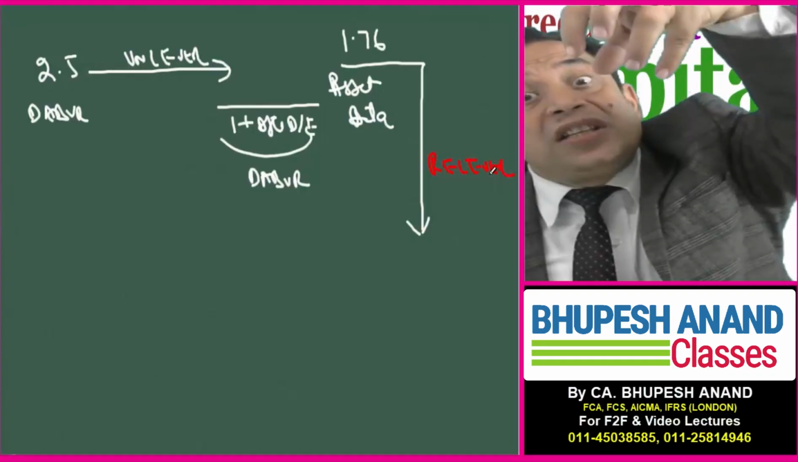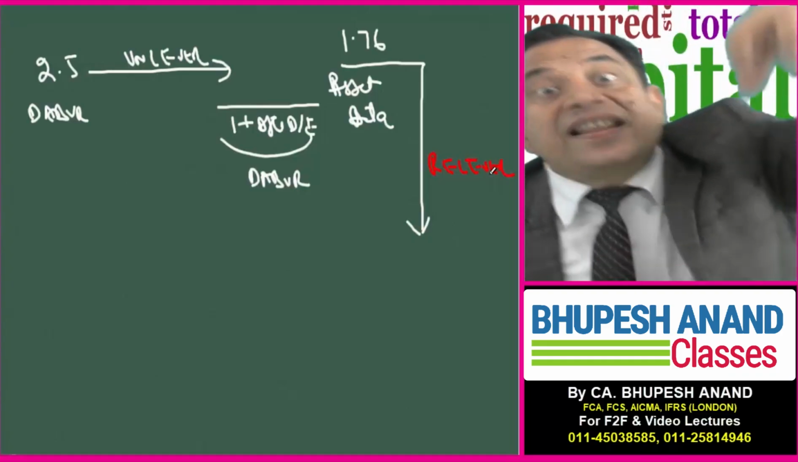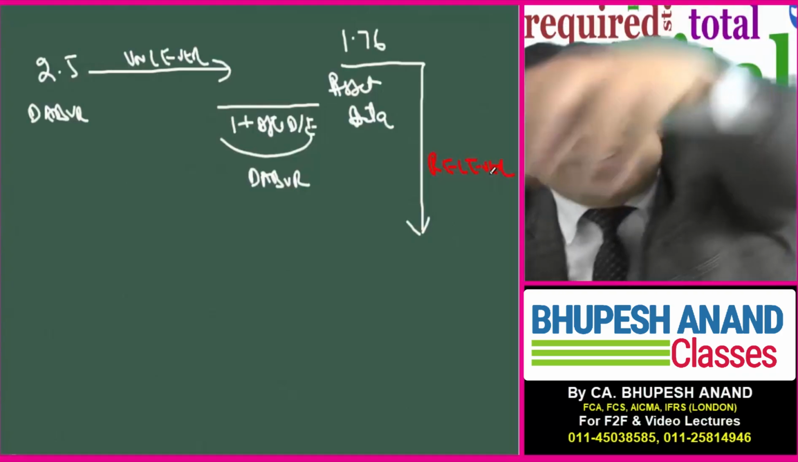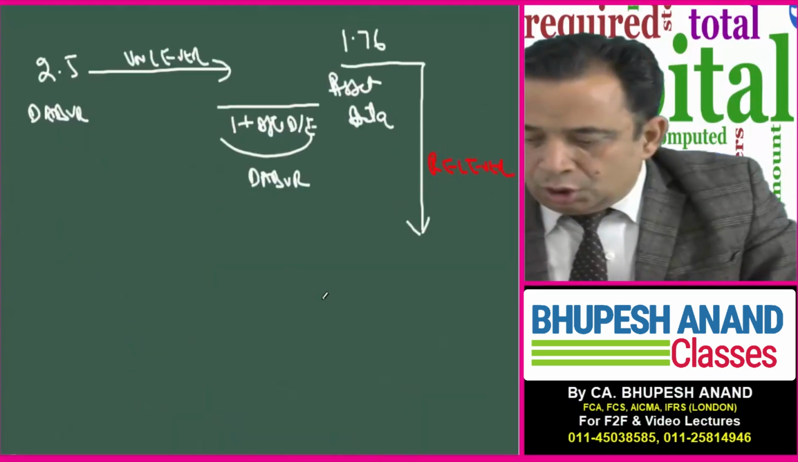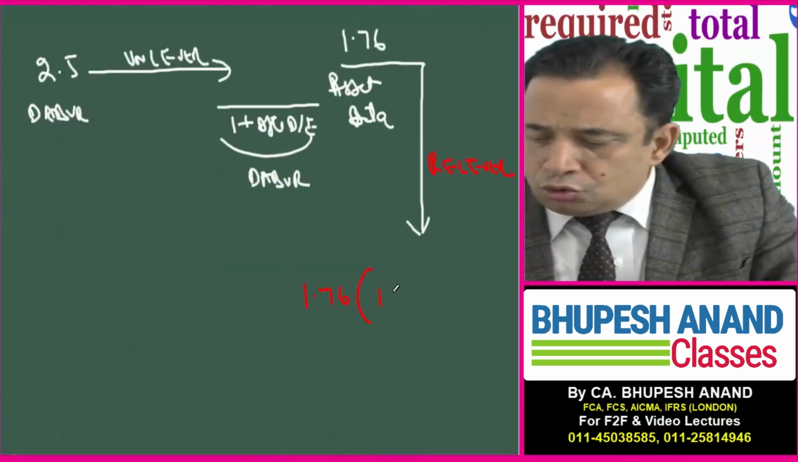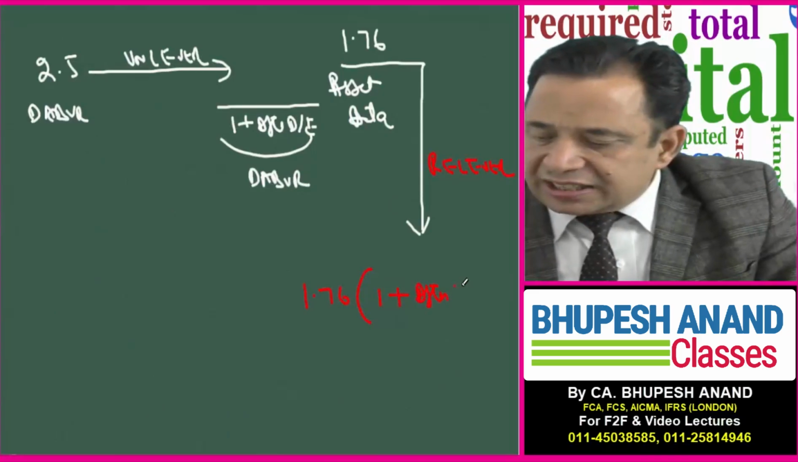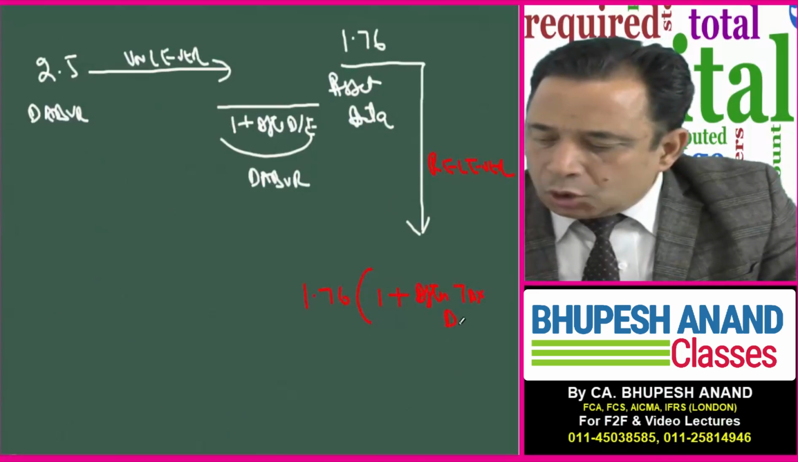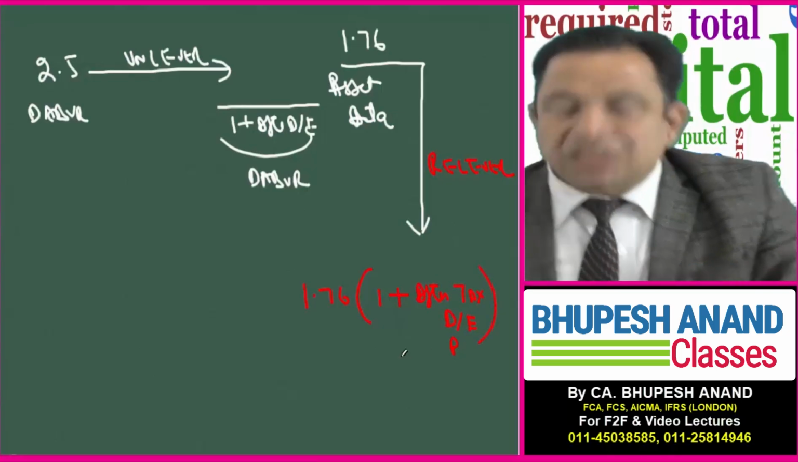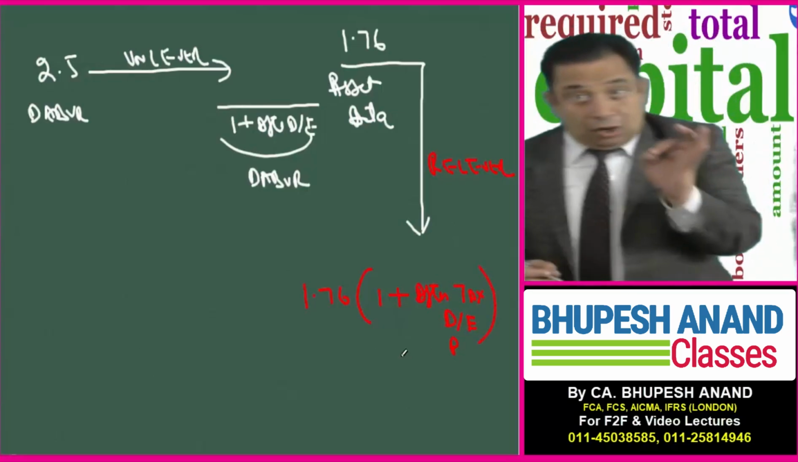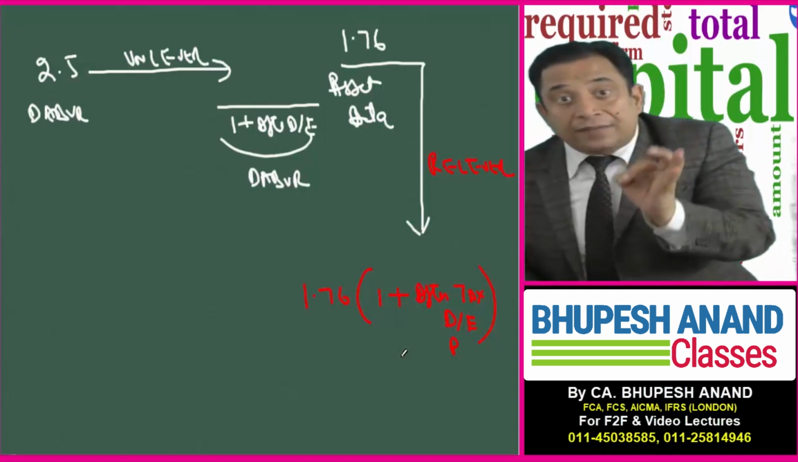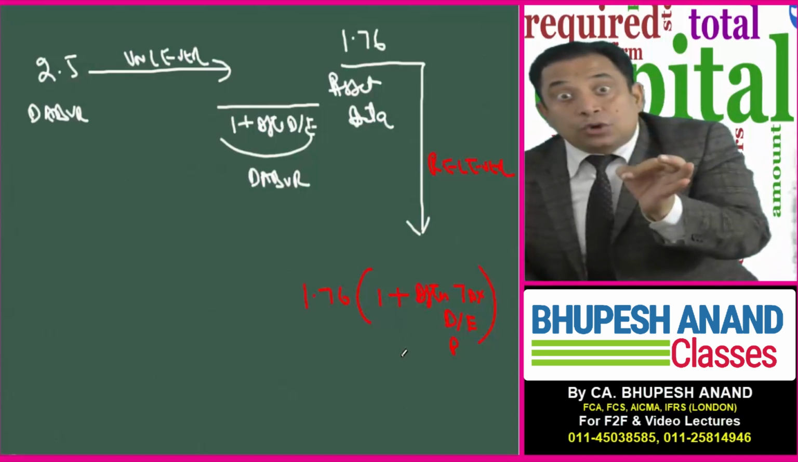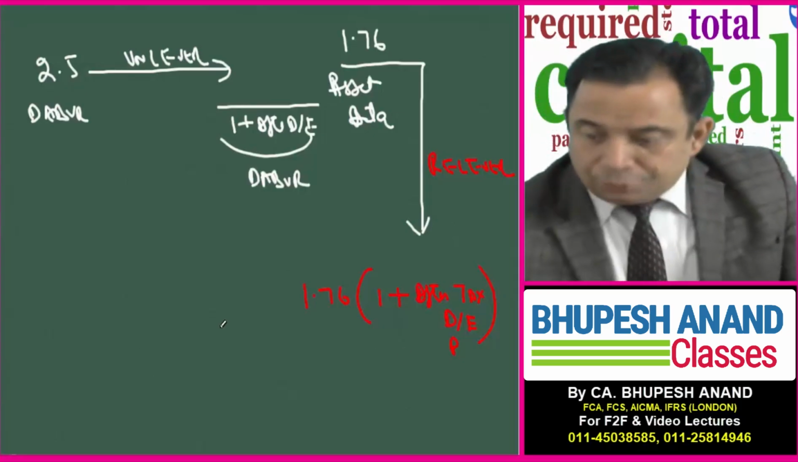The risk of Patanjali is due to two factors. One is due to business and second is due to debt equity. Now how much debt equity is being employed by Patanjali? That is 0.7. So 1.76 into 1 plus after-tax debt equity of Patanjali. Mind it, when I use Dabur and when I use Patanjali, I want to relever, because my objective is to calculate for Patanjali, so I'm doing it like this.